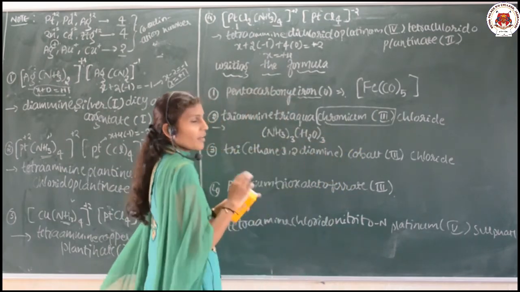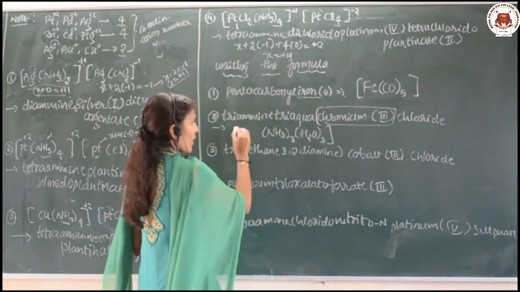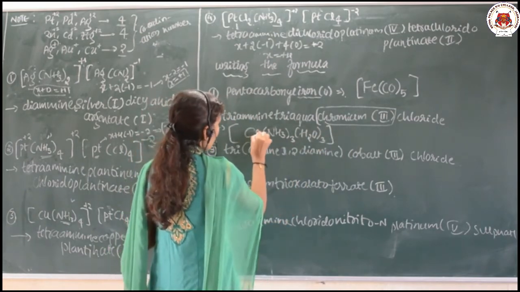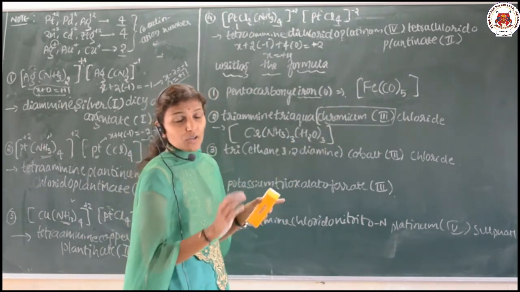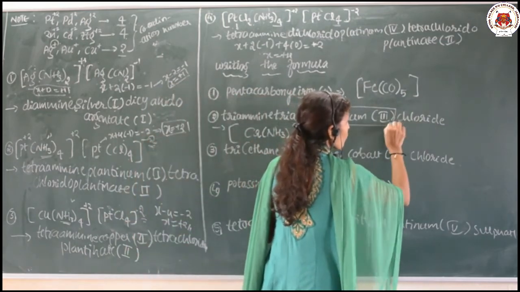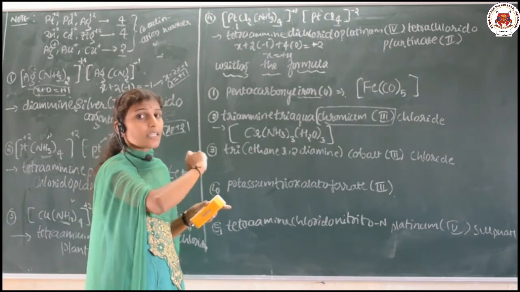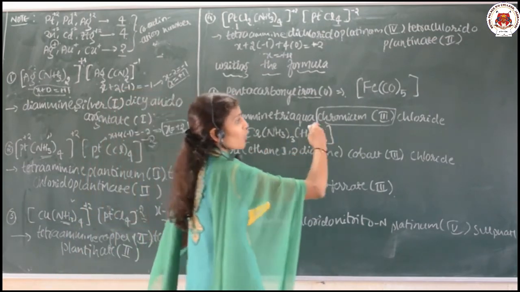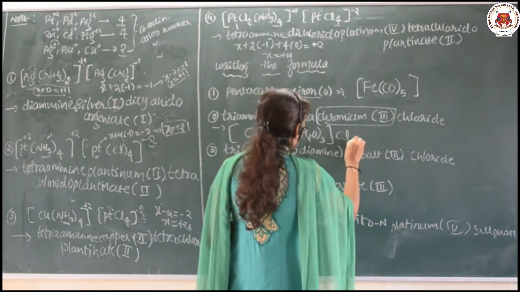Chromium, the central metal name is mentioned, means that complex is finished there. What is there? Chromium, that is Cr. And now chloride is there. Chloride means that is the counterion. If it is after the oxidation number, that is an anion, we can say the complex is cationic. It means the negative part will be outside. It means here you can take the Cl.